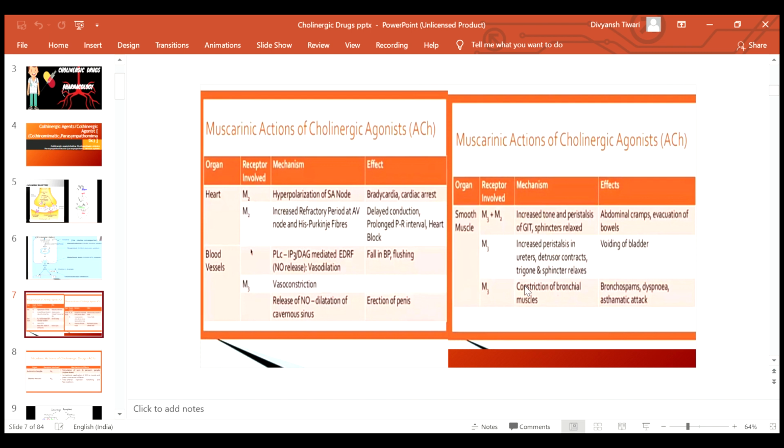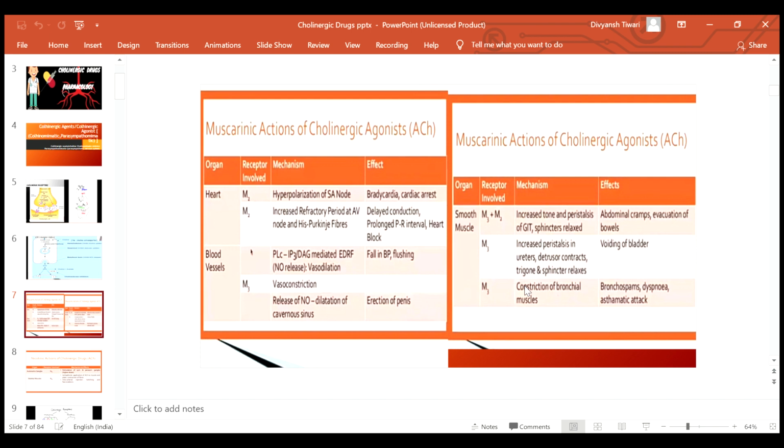M2 is present on the heart. It causes hyperpolarization of the SA node. Thus, there will be bradycardia, cardiac arrest, and there will be delay in the conduction. It also causes prolonged PR interval and it leads to heart block. Whereas M3 receptors present on the blood vessels cause vasodilatation. There will be release of nitric oxide which leads to fall in BP and flushing.